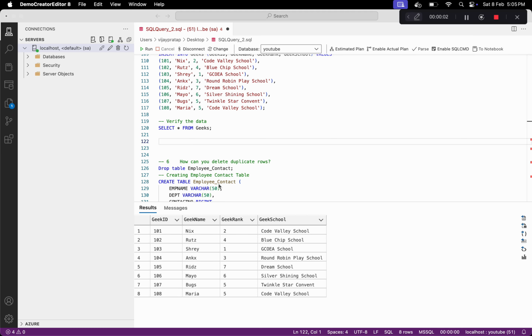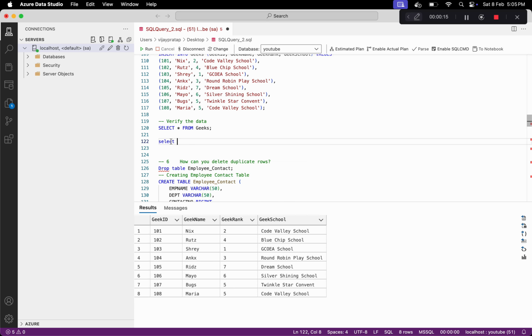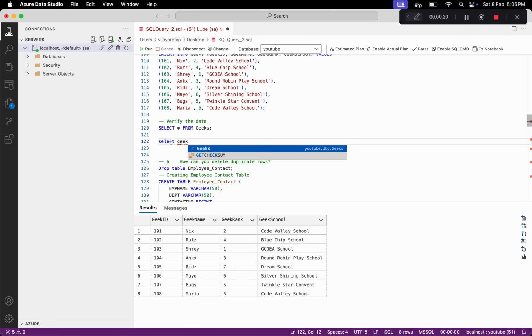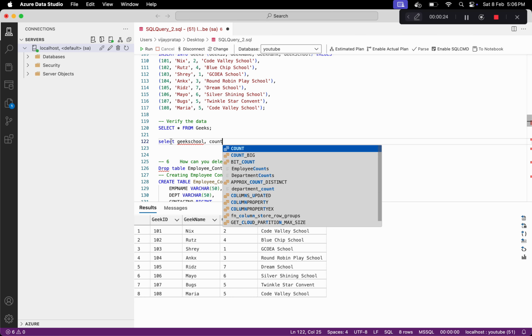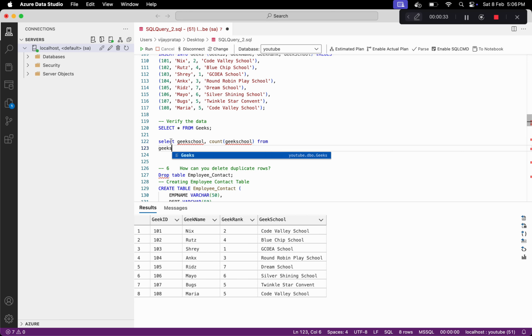In this we have this table, and from this table we have to find out the duplicate geek school names, and also we have to count them. So let's see how we can do this. We are using select and we are saying that we need geek school and also their counts, count of geek school, and we want this from the geeks table.